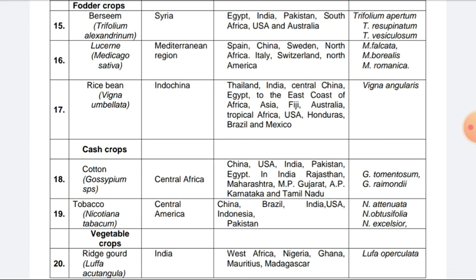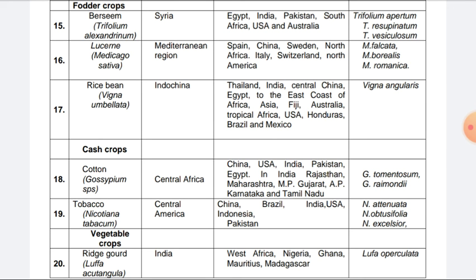Also important fodder Lucerne, Medicago sativa. Mediterranean region, majorly Spain, China, Sweden, North Africa, Italy, Switzerland, North America. Important wild species are Medicago falcata, Medicago borealis, Medicago romanica.